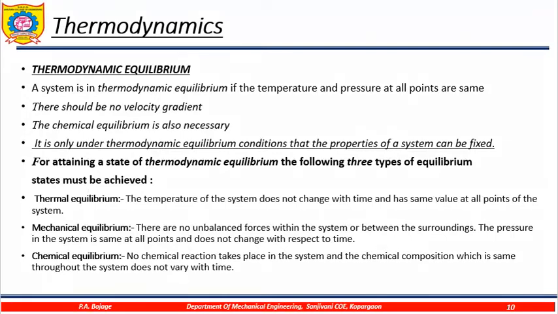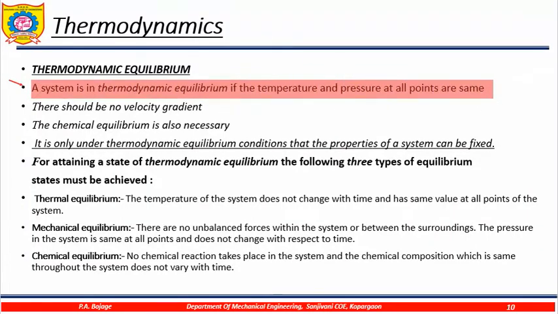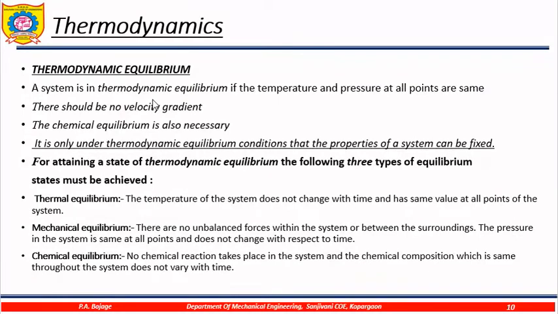So what is thermal equilibrium? A system is in thermal equilibrium if the temperatures and pressures at all the points are same. You can see in this diagram, if the temperatures and pressures are same, there should be no velocity gradient. The chemical equilibrium should also be necessary. It is only under thermal equilibrium condition that all the properties of the systems can be fixed.